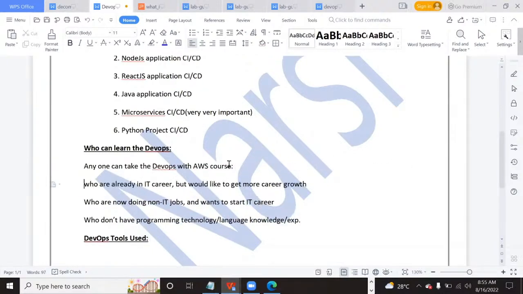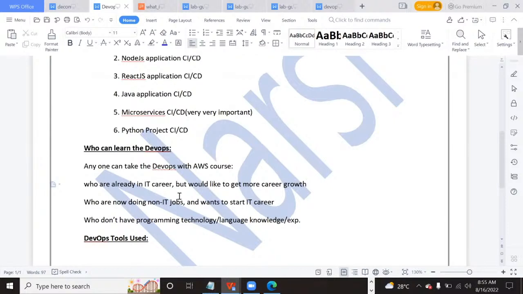Who are already in an IT career but would like to get more career growth. Maybe a Java developer is there. They don't know how the deployments will be, how the production deployments will be. So if they attend this DevOps, CI/CD course, they come to know how the CI/CD works and how the application will be deployed in real production.